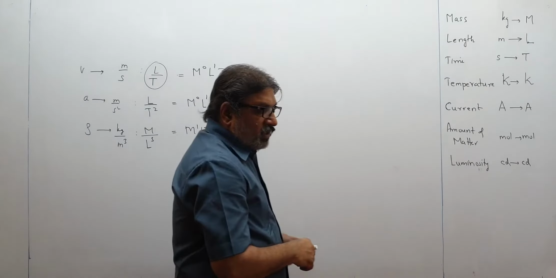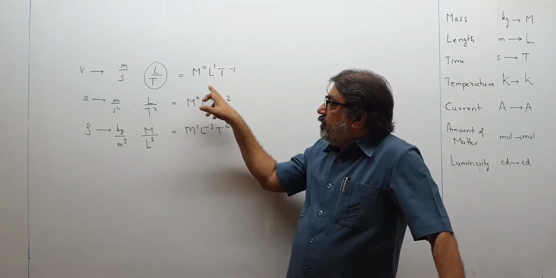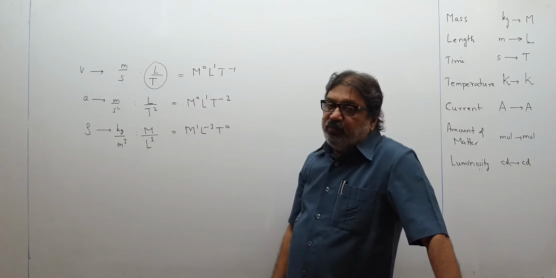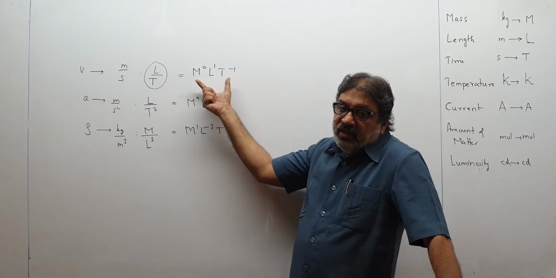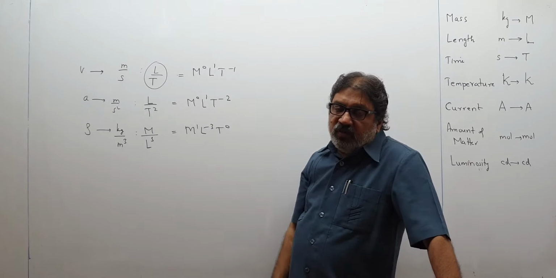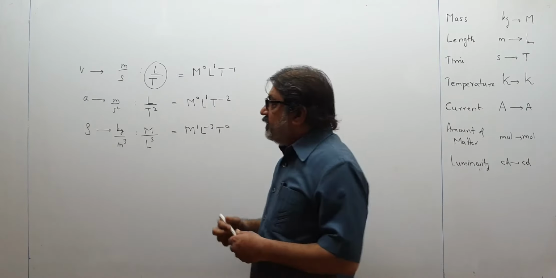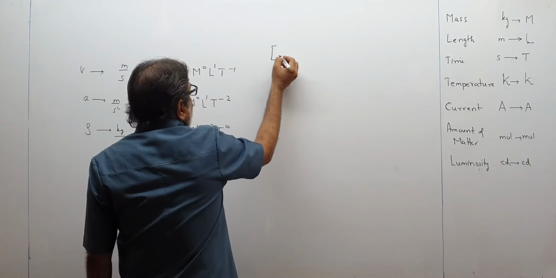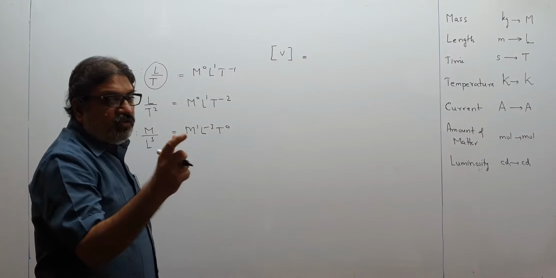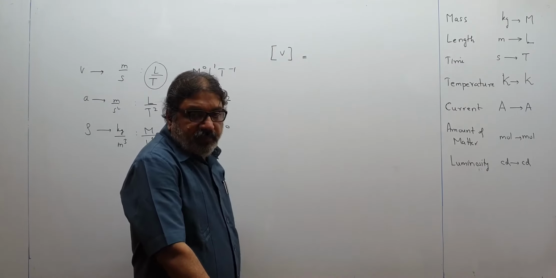Okay? So if you are following up to here, this will be called the dimensional formula of speed. This expression M0 L1 T minus 1 will be called the dimensional formula for velocity. And how do I write it? I write the symbol of the physical quantity in a square bracket, and that will mean dimensions of speed.